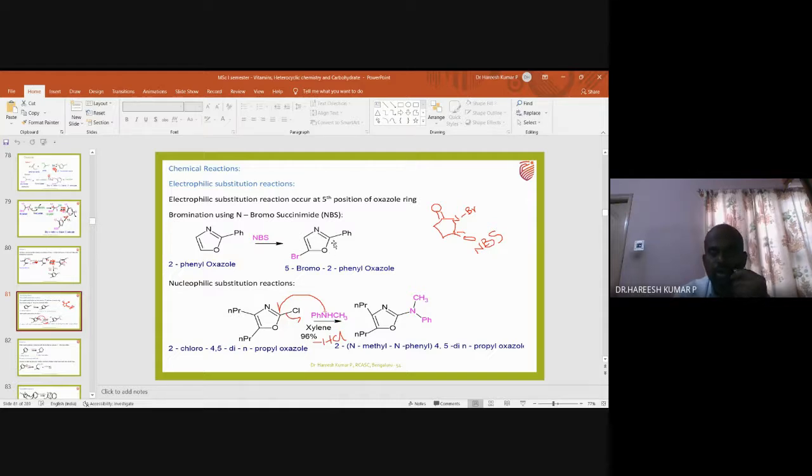So 5-bromo-2-phenyl oxazole is obtained by the reaction of 2-phenyl oxazole and NBS.